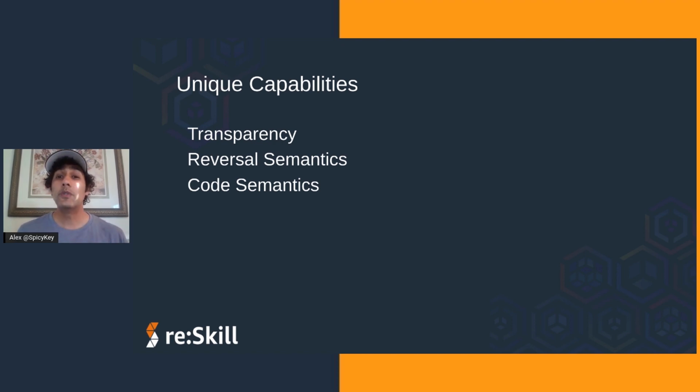Code semantics reduce ambiguity, and code semantics make automation possible. Automation is very important. We can think of CloudFormation as a machine, and instead of people creating things, we can use this machine, and that can make us more efficient. So these are the key points for beginners to remember: transparency, reversal semantics, and code semantics.